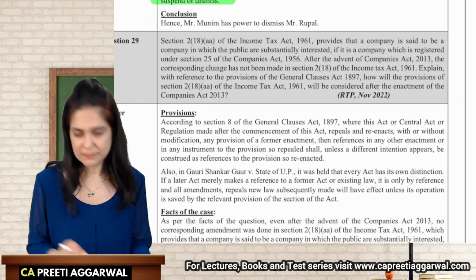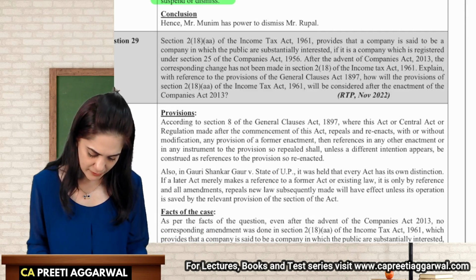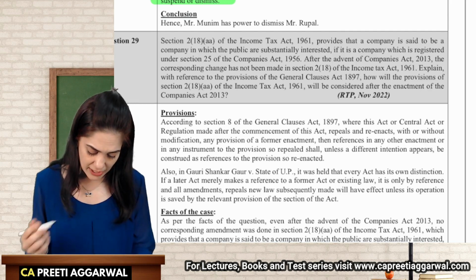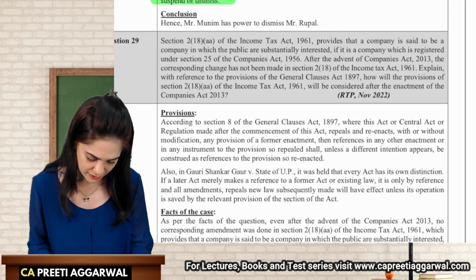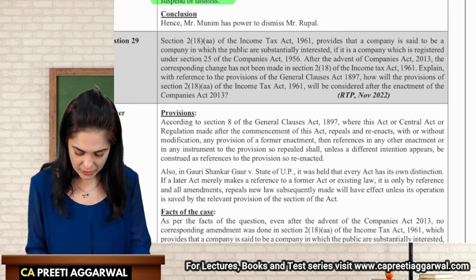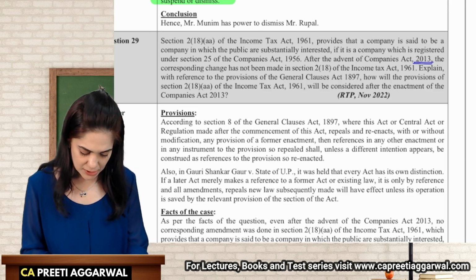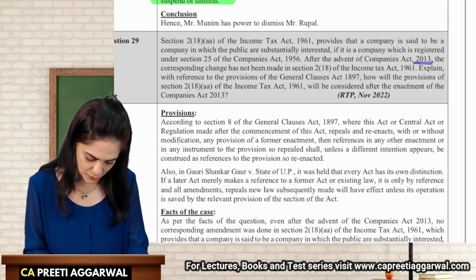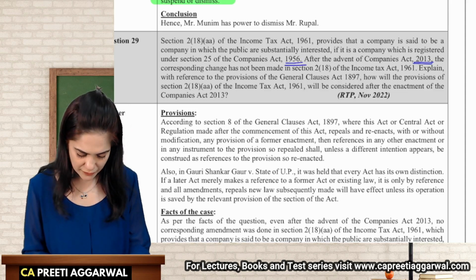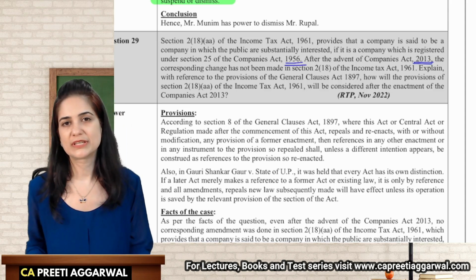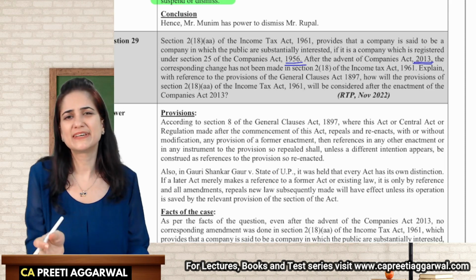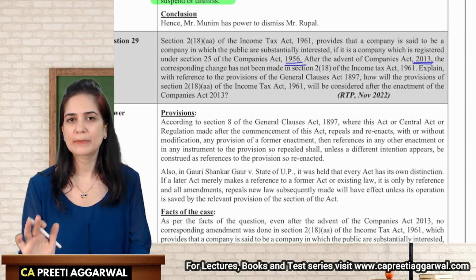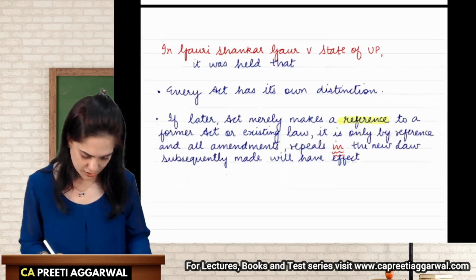As per the mentioned section, a company is said to be a company in which the public is substantially interested if it is a company which is registered under section 25. Now, after the advent of the Companies Act 2013, a corresponding change was not made. In the Income Tax Act, they are still using the 1956 Act. So what should we consider, the 1956 Act or the 2013 Act? It's only as a matter of reference. They must have forgotten to change. The 2013 Act only will apply. That is given in section 8.